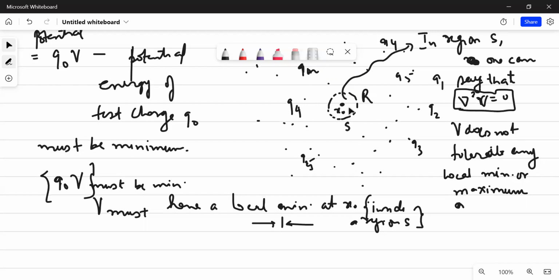And if that is the case, then understand my point: if I bring a charge Q naught in order to make some sort of understanding, and if this particular point x naught is a stable equilibrium, then this charge Q naught, when placed here, should have minimum potential energy. So what is potential energy? Potential energy is Q naught into V. It implies V must have a local minimum at x naught, which indeed is in contradiction with Laplace's equation.